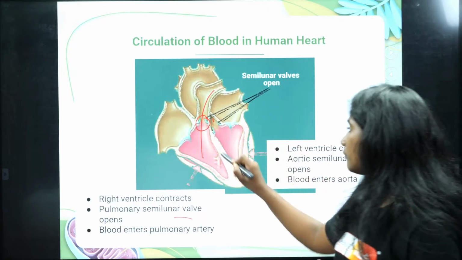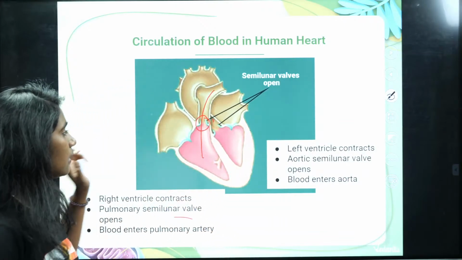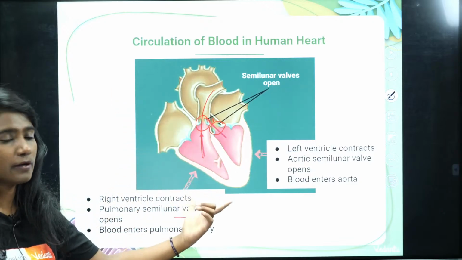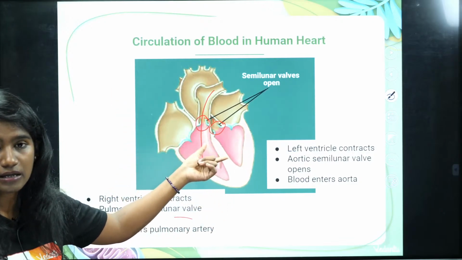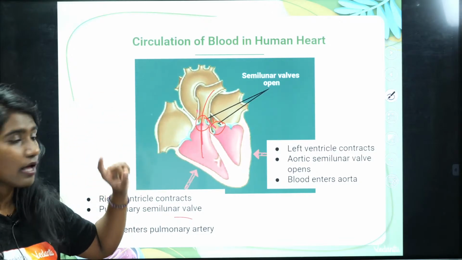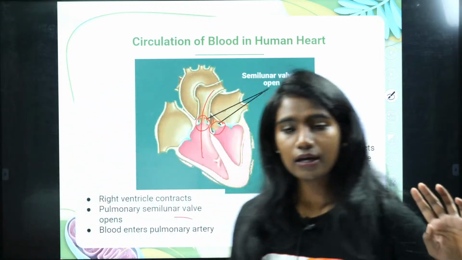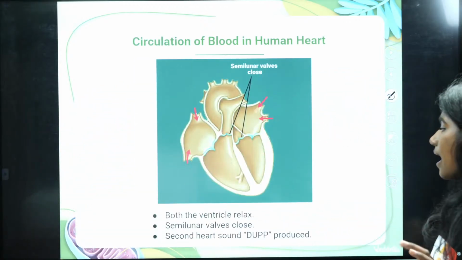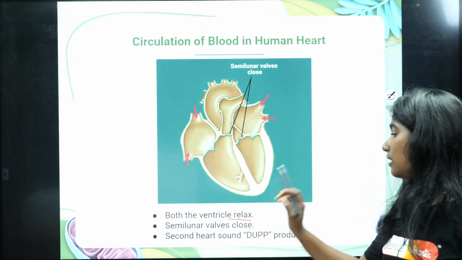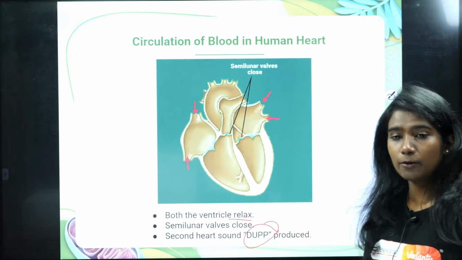And in case of the left ventricle, what happens when the left ventricle contracts? The valve that is present between the left ventricle and aorta opens. What is that valve called? It is the aortic semilunar valve. And then the blood enters the aorta, right? Okay. And then both the ventricles relax, and when the semilunar valve closes, the sound dub is produced.